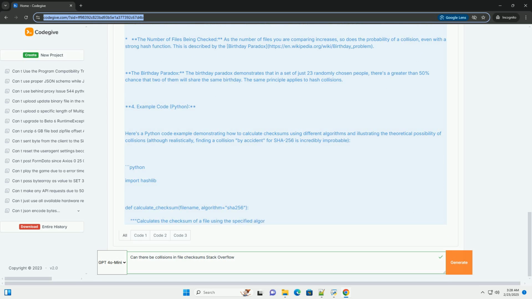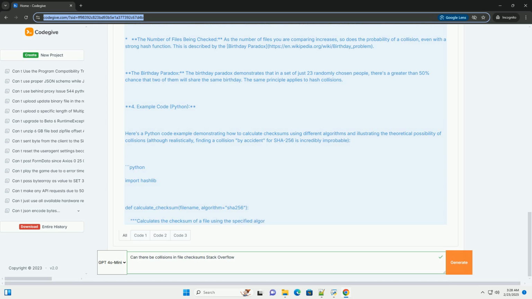It includes a section to illustrate conceptually what a collision would look like, but finding a real SHA-256 or SHA-512 collision through random file creation is virtually impossible. This section aims to clarify the meaning of a collision.